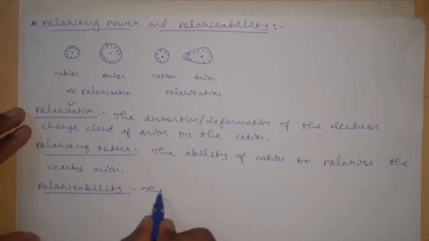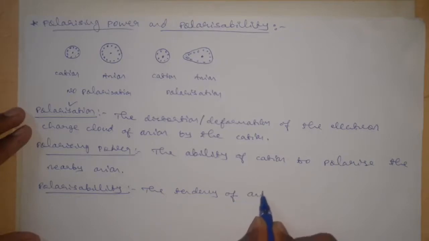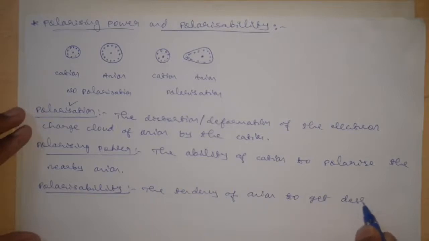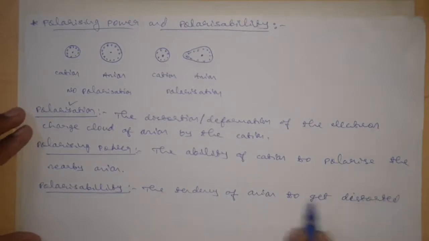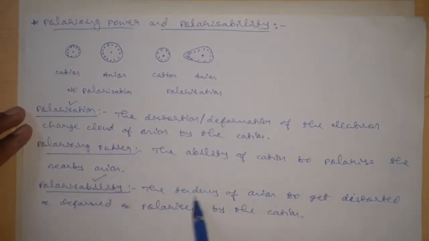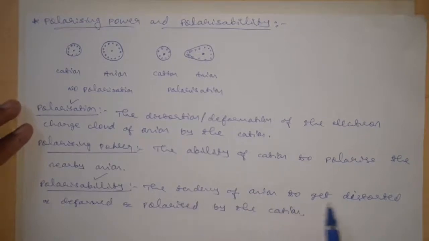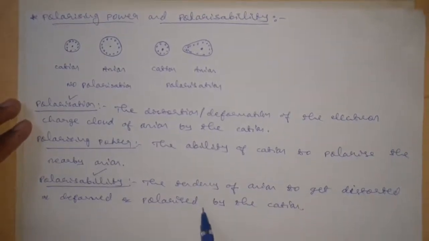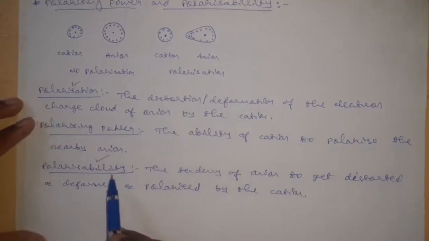The tendency of an anion to get polarized, distorted or deformed by the cation is called the polarizability of the anion.